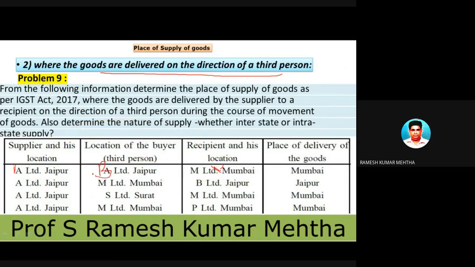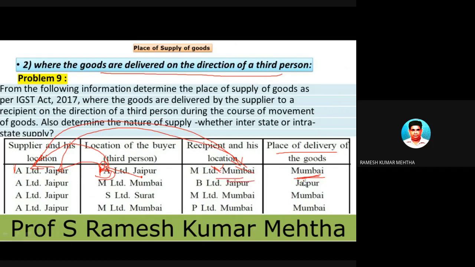B Limited is the third person. He is giving instructions to A Limited to supply goods to M Limited, and the place of delivery of goods will be Mumbai. So the party in Jaipur is giving instructions to another person in Jaipur to supply goods to M Limited in Bombay.